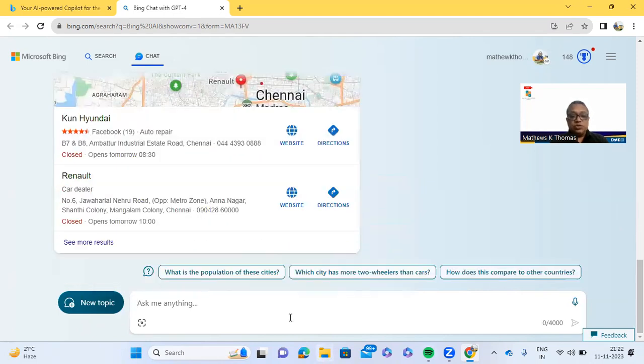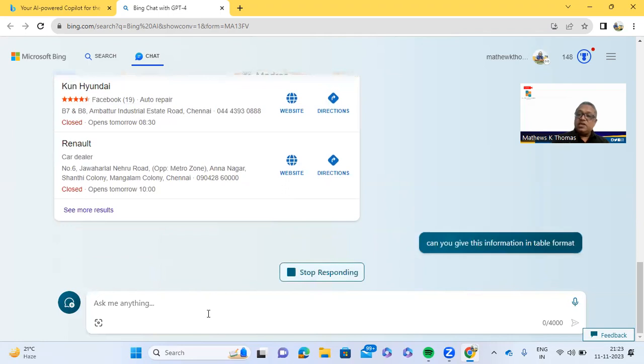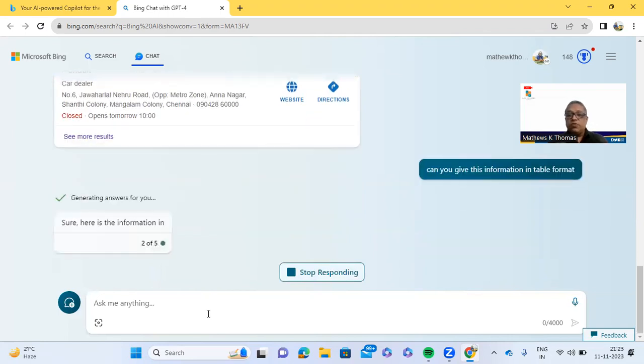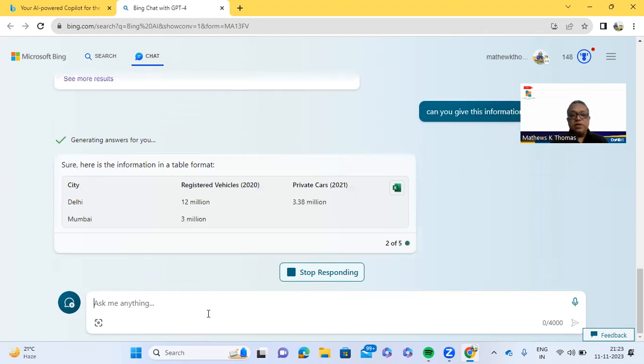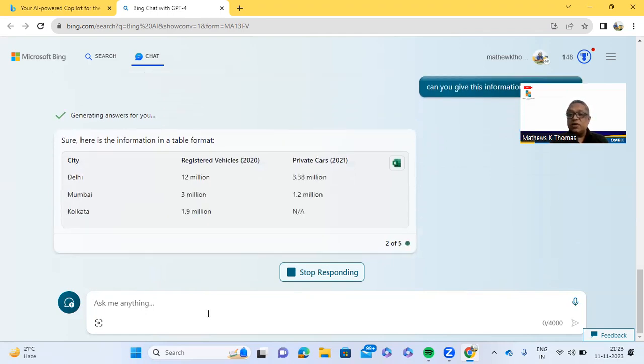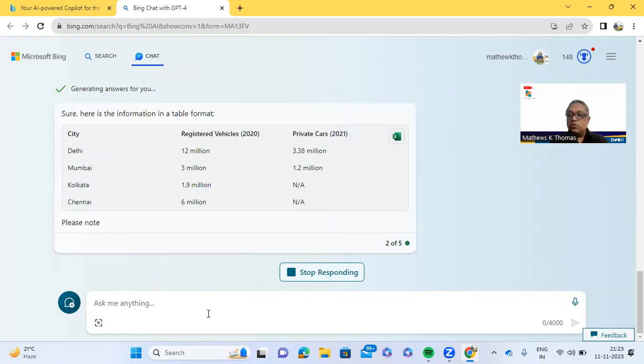And now what I'm going to do is ask it to arrange this in a table format, in an Excel sheet. Can you give this information in table format? So I want it in tabular form. I'm asking it to make it into a table format so that I can compare it. So here I've got a table, and remember this tabular form can be used for any information.